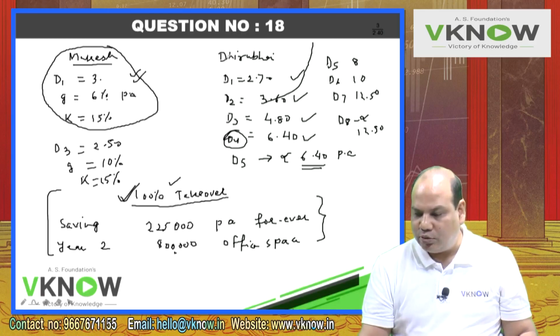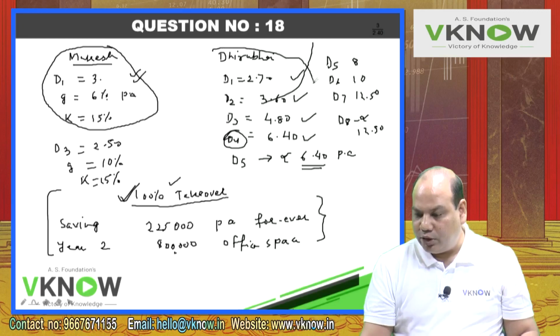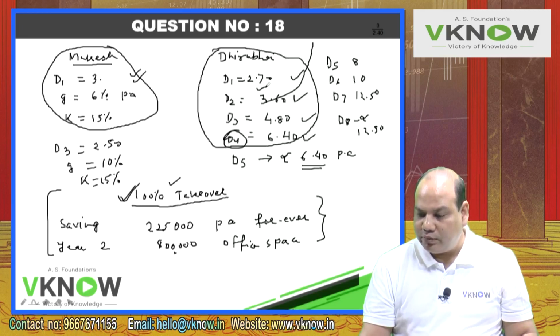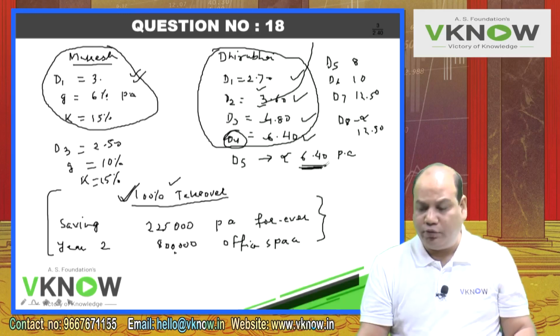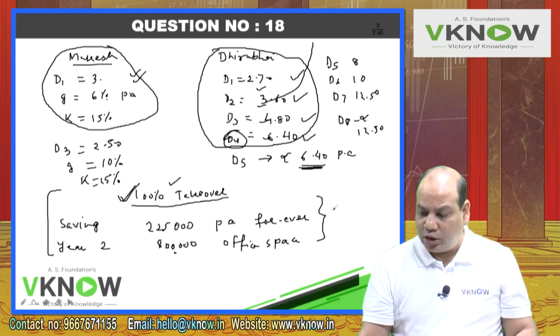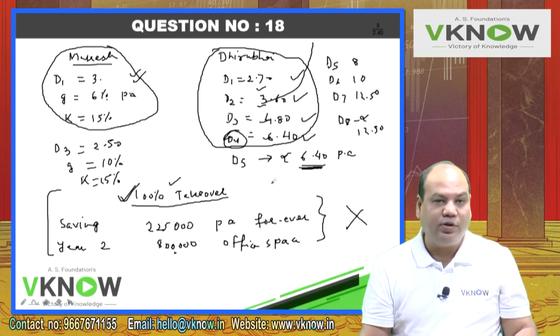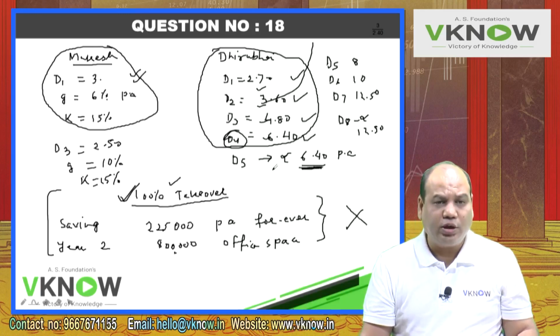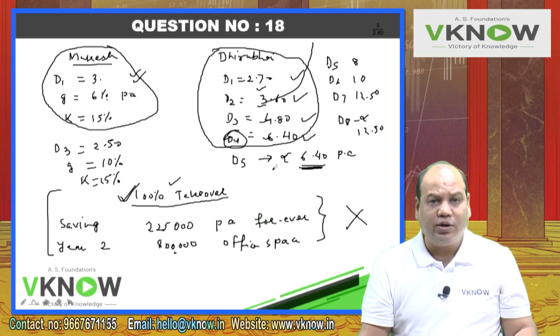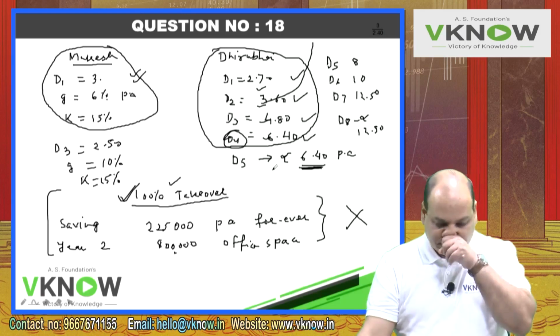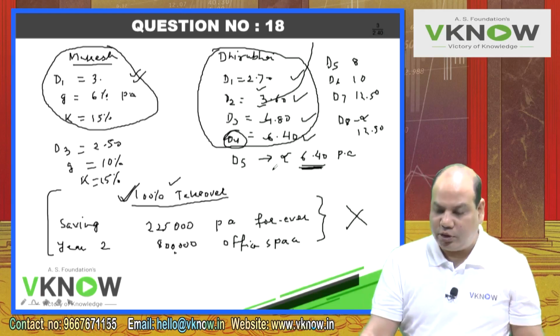In case of Dhirubhai, I will get a dividend of 2.70, 3.60, 4.80, 6.40 and then 6.40 per annum forever. I will not be able to enjoy these benefits because I am a minority investor. I can't change the operations. I can't change their dividend policy.